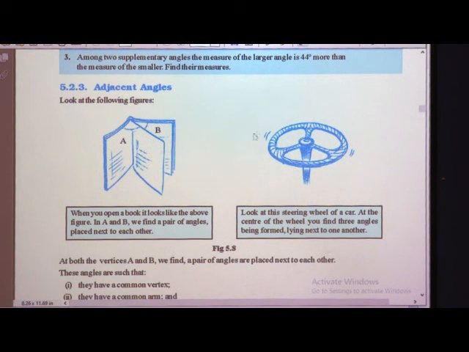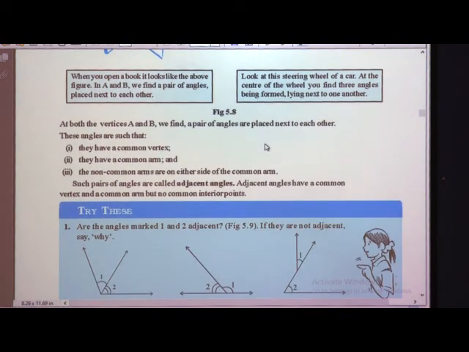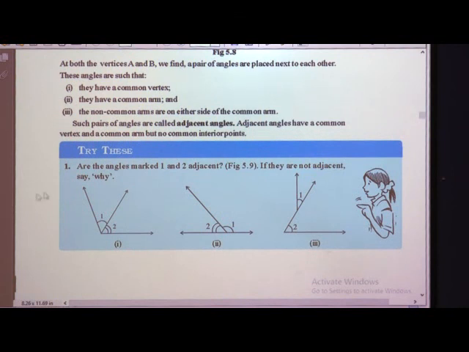Here is one more example, a car steering. Here there is a formation of angles which are next to each other. If you write 1, 2 and 3 here, we can say one angle is 1, the next to it is 2, and next to that is angle 3. In this way we see adjacent angles; the word itself says it is next to that angle. Here angle 1 is adjacent to angle 2. Here also 1 is adjacent to 2.